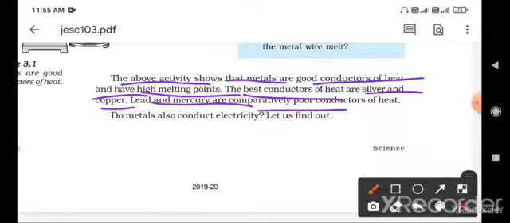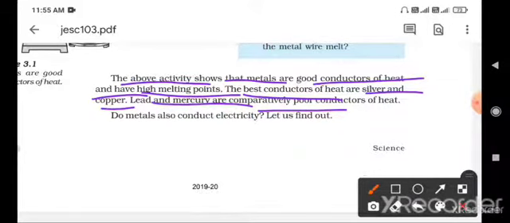So two questions come here: best conductor of heat and poor conductor of heat. Best conductors of heat, silver and copper. Poor conductors of heat, lead and mercury. Remember that.